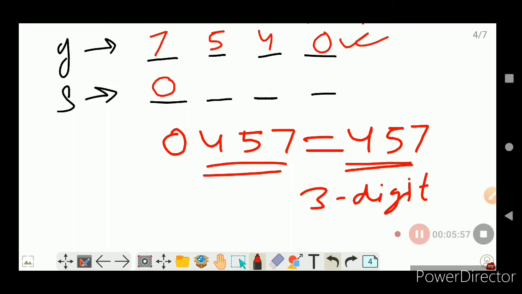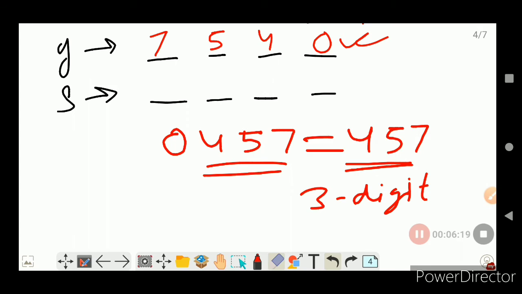You can't have 0 in the first blank, right? And this has to be remembered in each and every question.